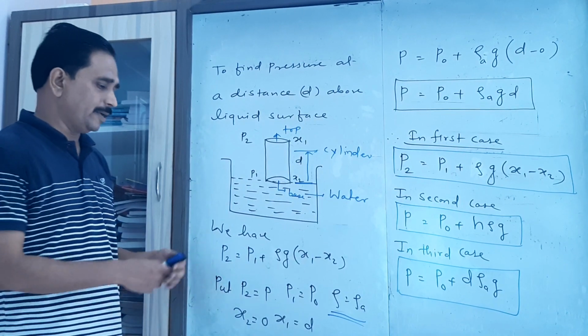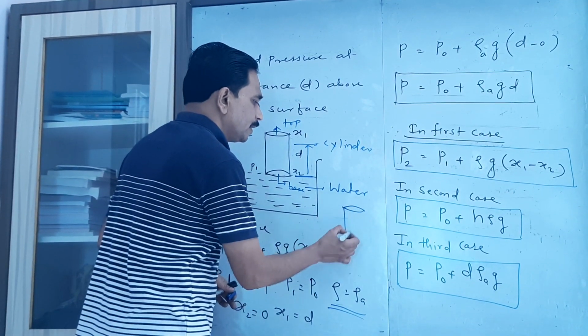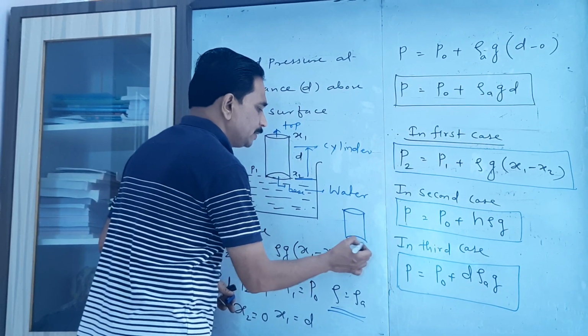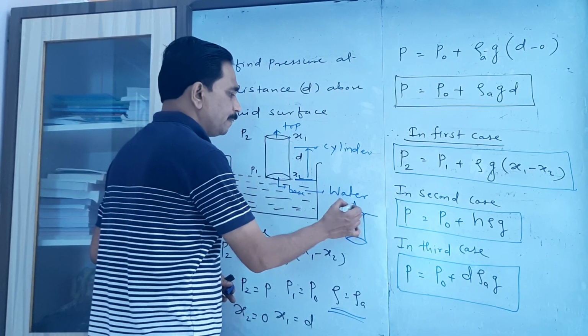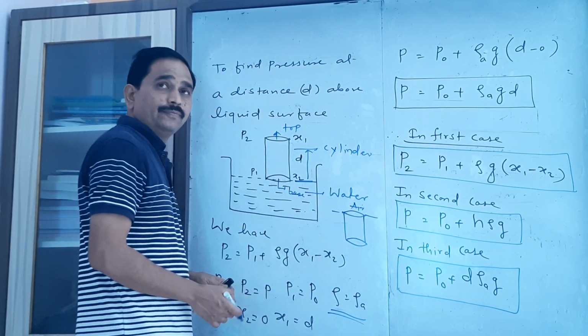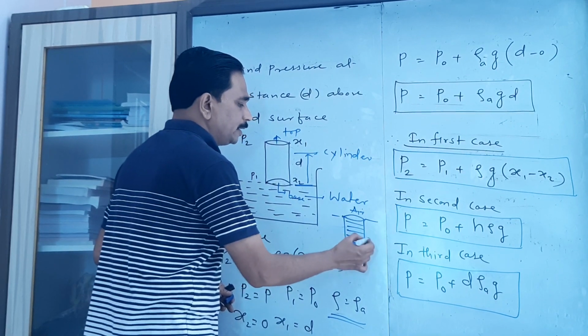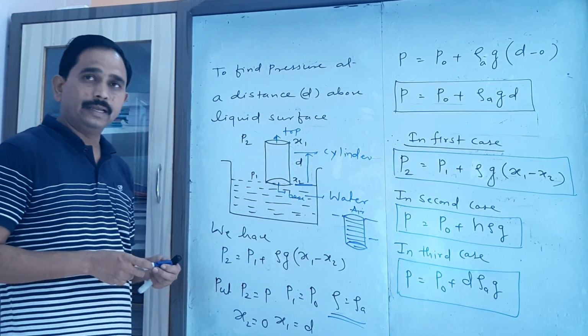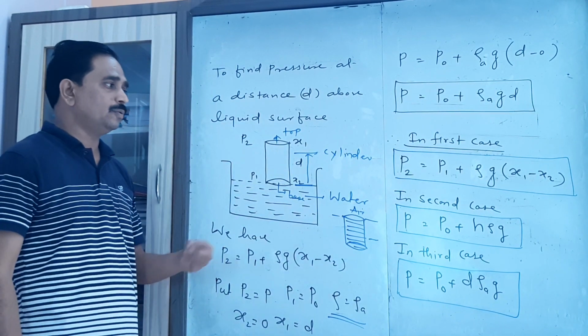In the second case, when we consider the cylinder such that the top surface is in air, just touching the free surface, and the bottom part is completely in liquid, we have P equal to P0 plus h rho g.